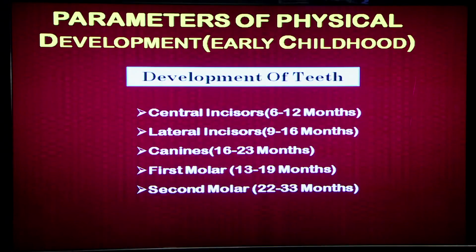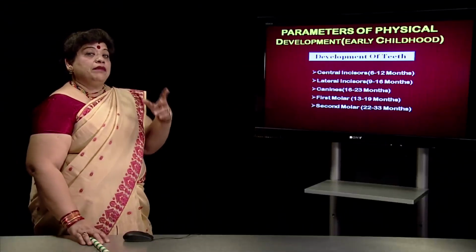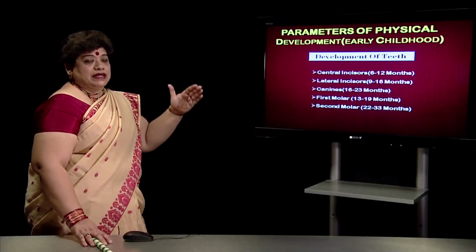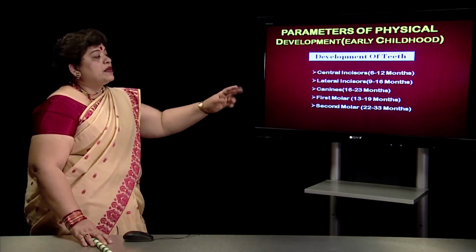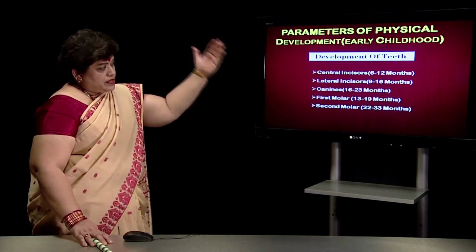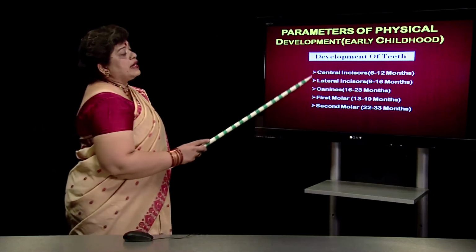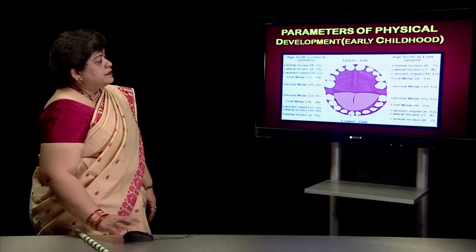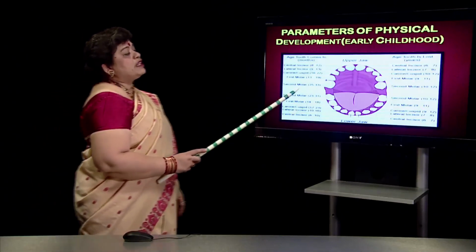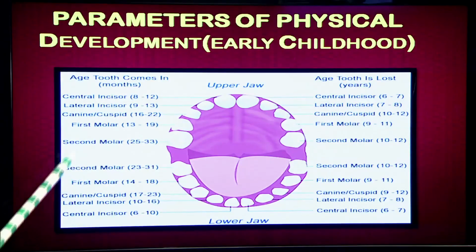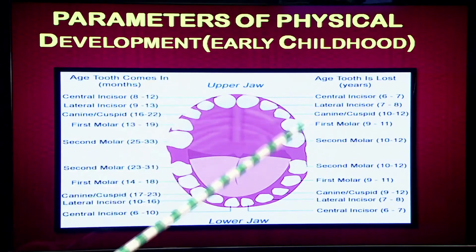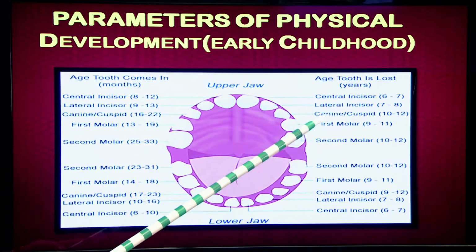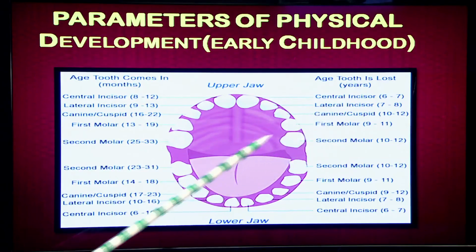If you remember, one of the principles was that development will always happen in a step by step manner. No one step is going to overlap another. This is the order in which the teeth will erupt, that is from central incisors to lateral incisors to canines to first molar and to second molars. This is the detailed picture of the teeth that we see in the upper jaw. You will find the central incisor and lateral incisor, canine and first molar, and the second molar, and similarly you have them in the lower jaw.